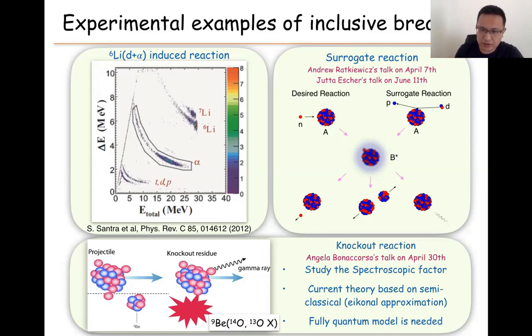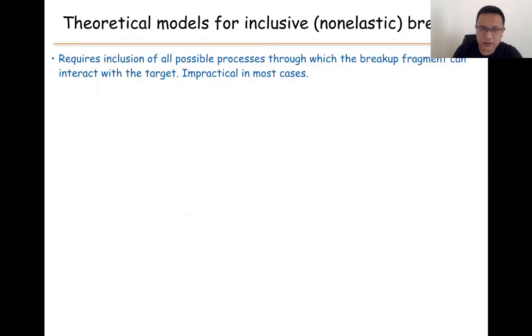In this experiment, people try to study the spectroscopic factors, and the current model is based on the semi-classical model proposed by Angela or some eikonal approximation. Because the only models studied right now use the semi-classical approach, we need a fully quantum model.